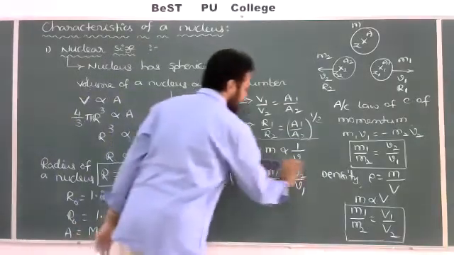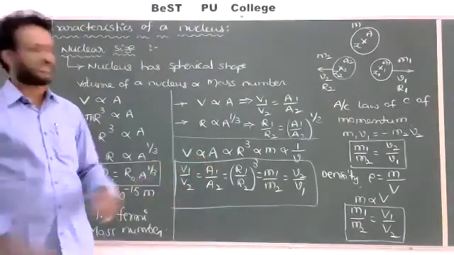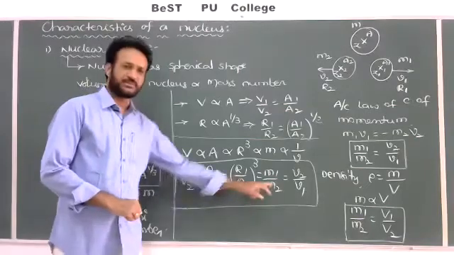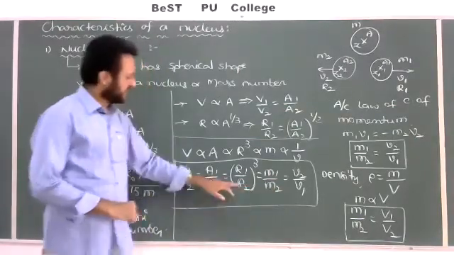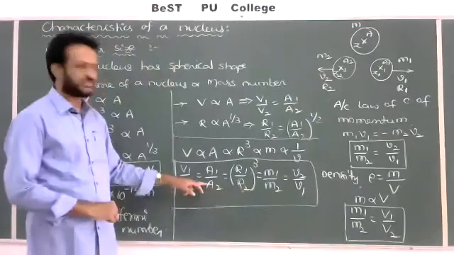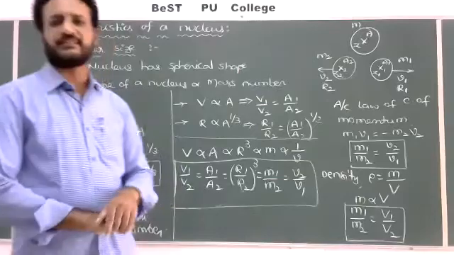Remember this one. Nearly five to six problems we can solve using this. We can compare first and third, first and fourth, first and fifth, or third and last, and third and second. So around 10 problems we can solve in NEET or JEE level exams.